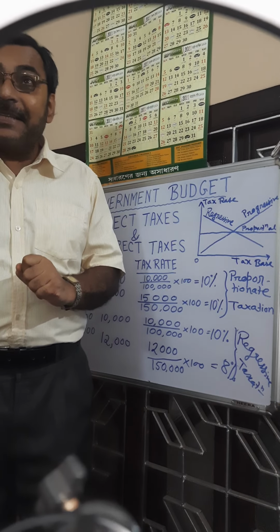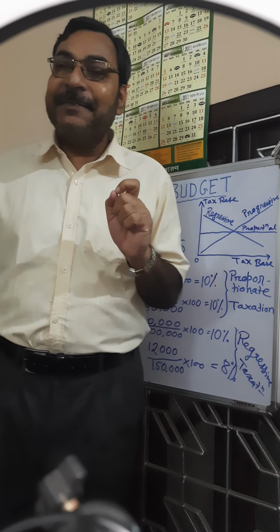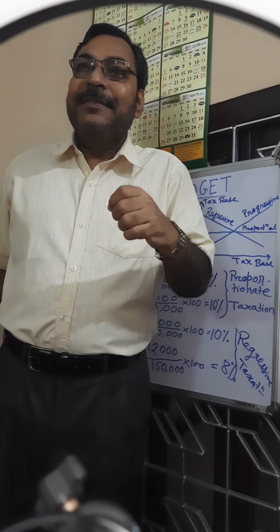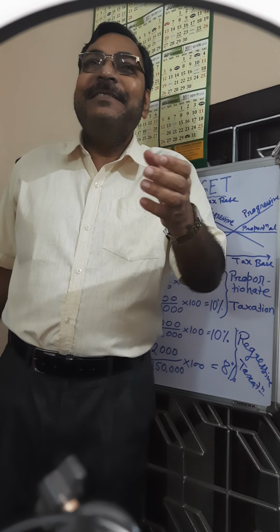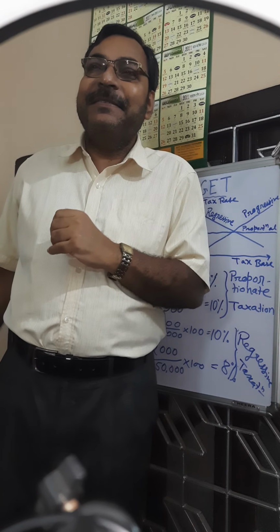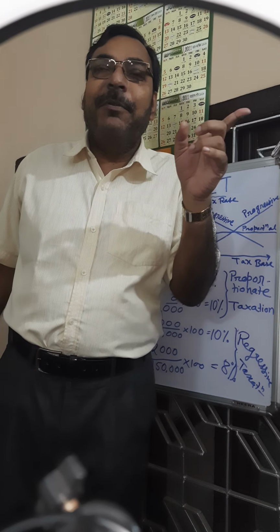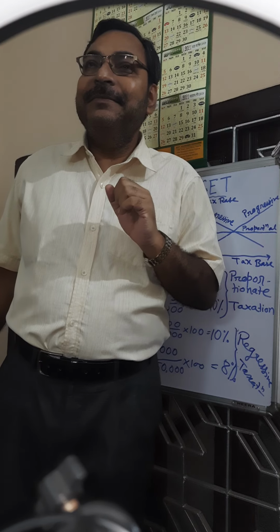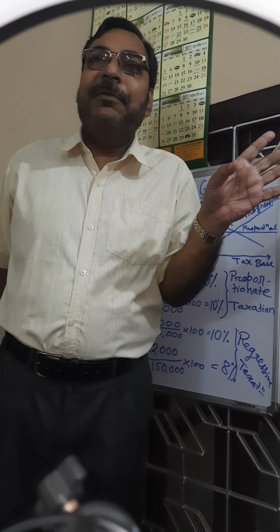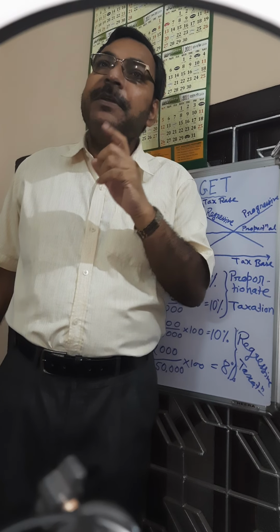But indirect taxes are not directly paid to the government. Suppose government introduced tax to a seller and seller is shifting this tax burden to the consumer by raising the price. So actually consumers are paying the tax, not directly to the government but via the sellers. Their actual taxpayer is consumer, but they are not directly paying it to the government. They are paying it to the seller, from seller government is taking it. So it is indirect tax.